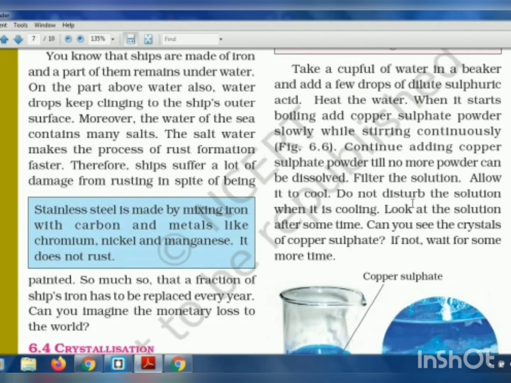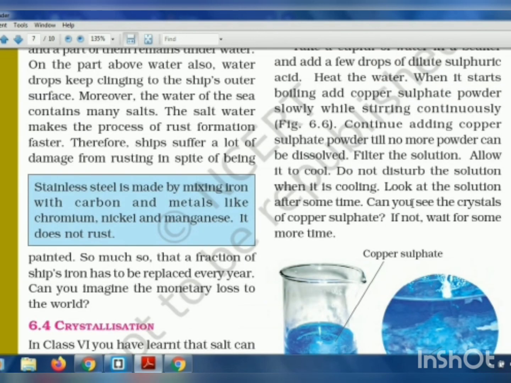Now there will come a stage when no more copper sulfate powder will mix in the water. Okay, so at that time you have to stop the heating process, cool it down, and keep it at room temperature for some time.